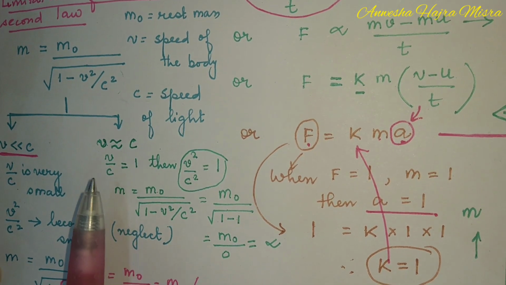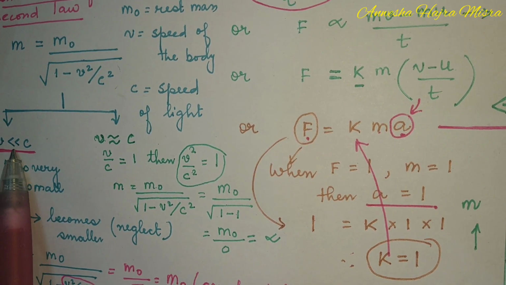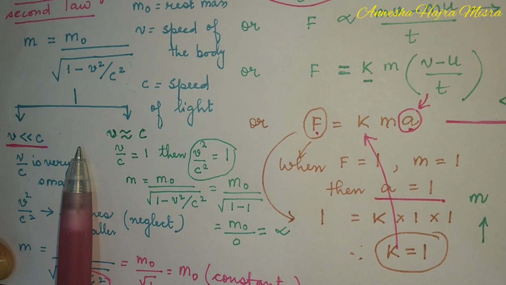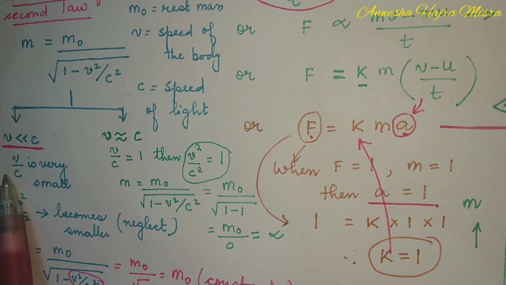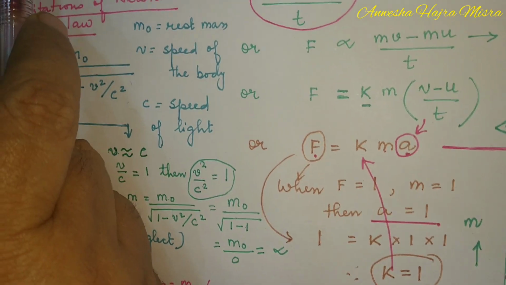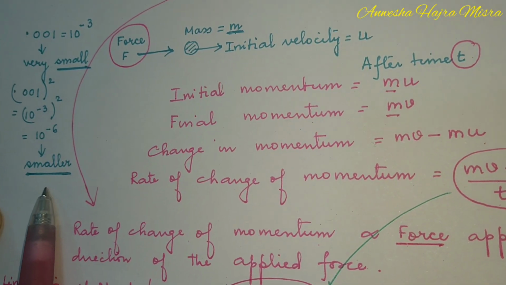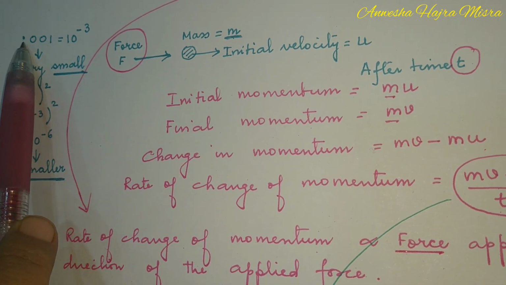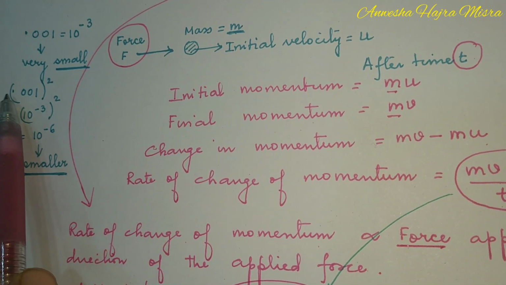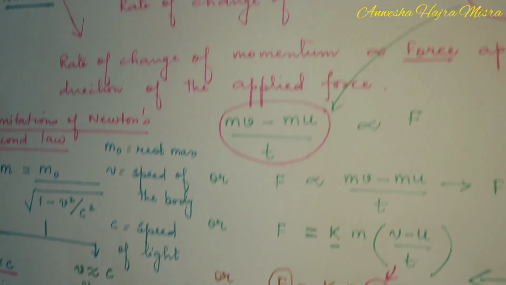When we do our calculations, we take the speed of the body much less than the speed of light. In this case, v by c is very small. And when we square a small quantity, it becomes even smaller. If you square 0.001, it will become 0.000001.